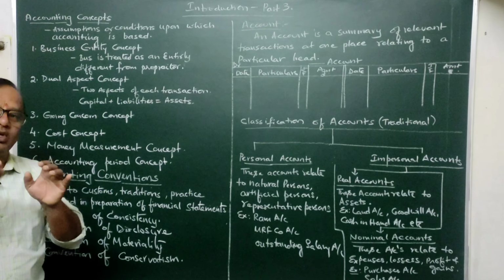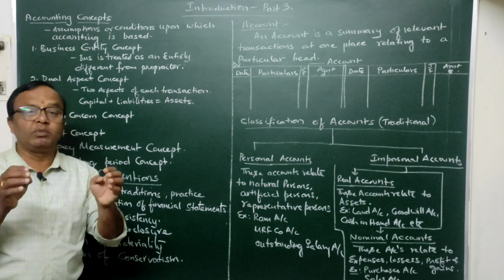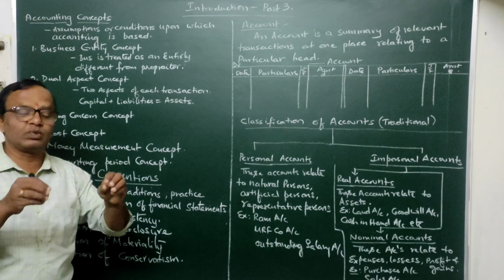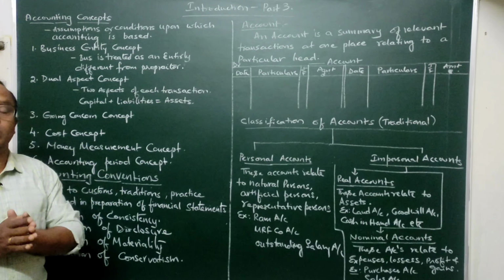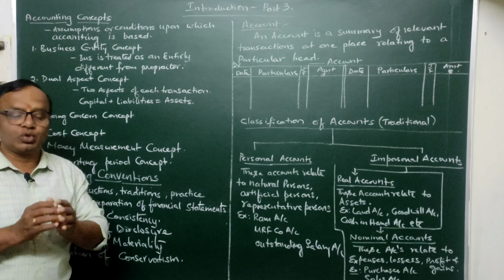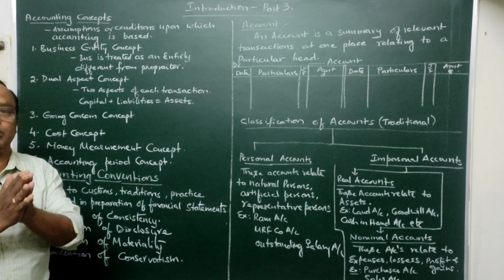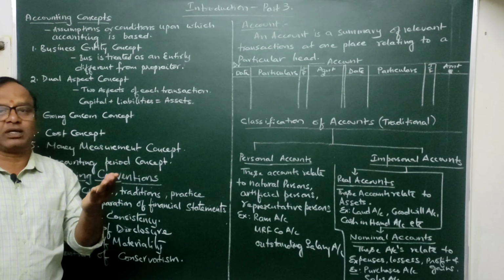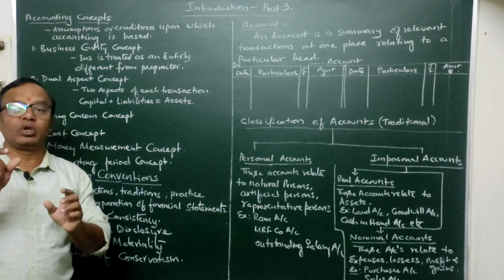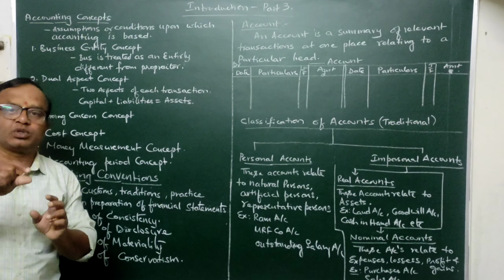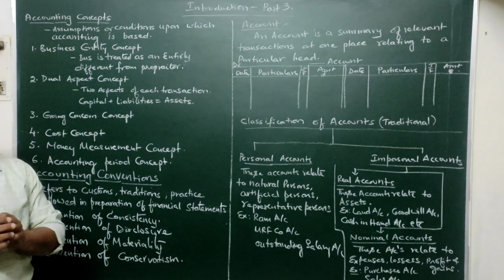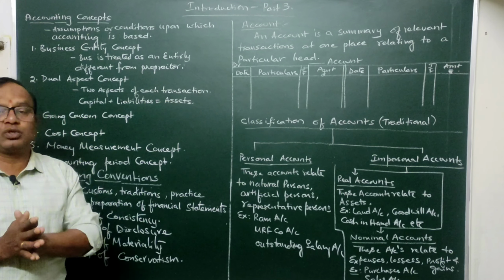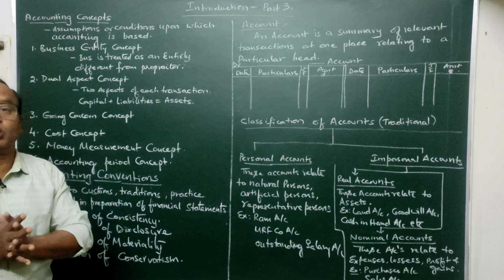See, if we won't keep this concept in our mind, what happens? We will be mixing up the personal transactions of the proprietor and the business transactions, whereby our business books will not be able to give a correct picture about our business affairs. So we should keep them separate. The personal transactions of the proprietor should be kept entirely separate from the business transactions. In the business books, we should record only the business transactions relating to the business. Business should be treated as entirely different from the proprietor, and only business transactions should be recorded in the books of account.